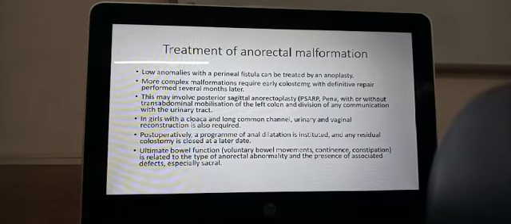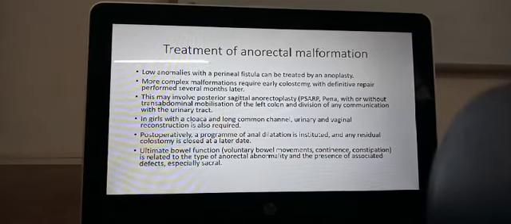Treatment of anorectal malformations. Low anomalies with a perineal fistula can be treated by anoplasty. Sometimes there may be a perineal fistula. It may not open out in the anus. It may open up a little anteriorly. In the females, usually, it could open into the vagina.